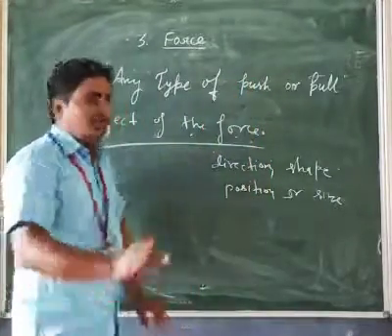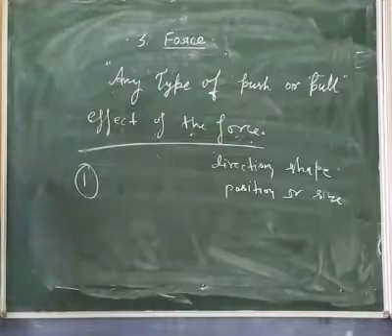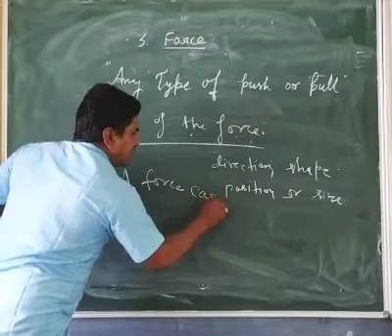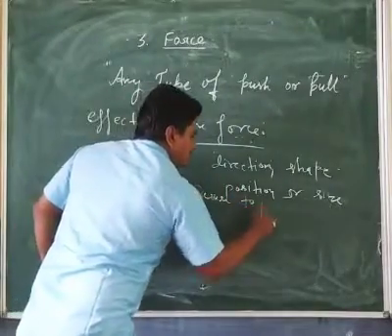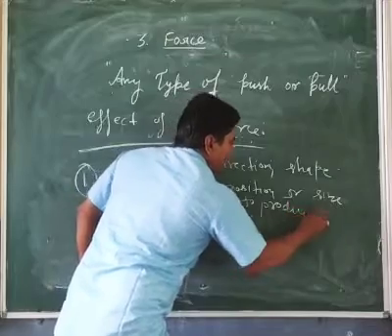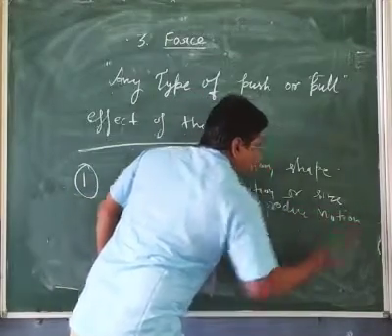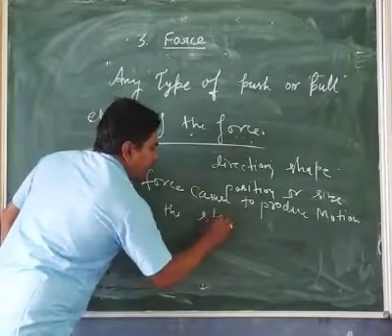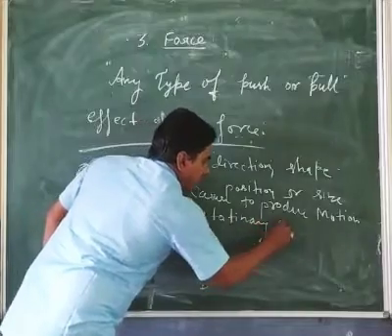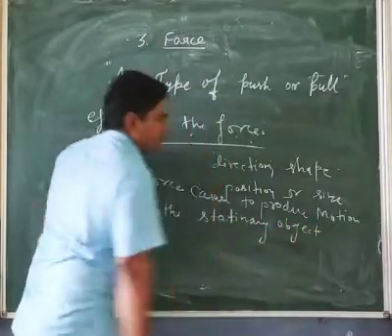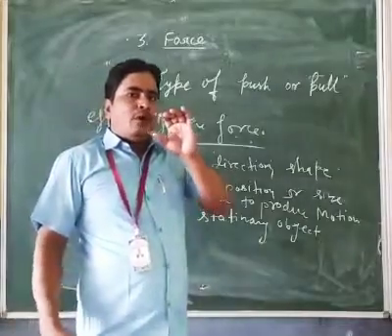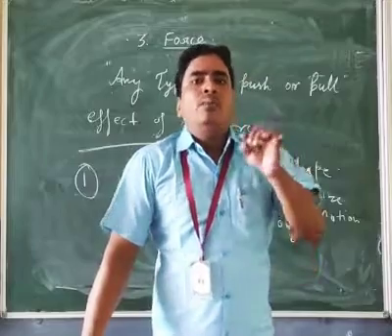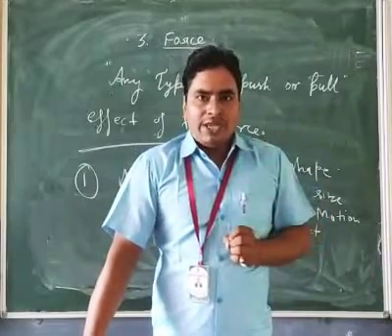So the first effect of force is that a force causes motion in a stationary object. It means if initially a body is in rest condition, when you apply the force, it will come into the moving condition or moving direction.